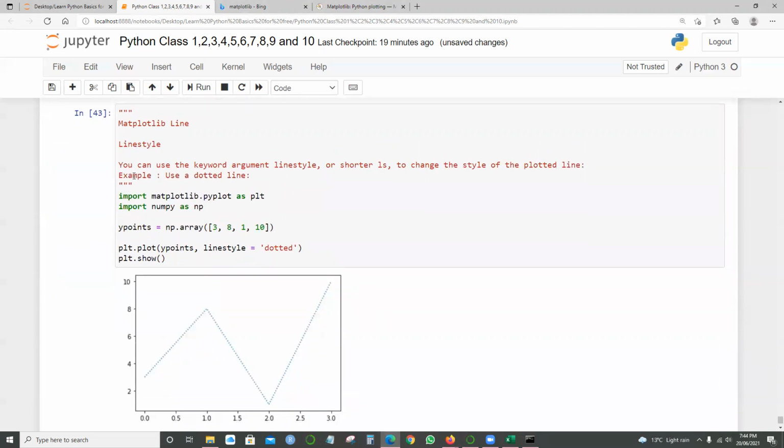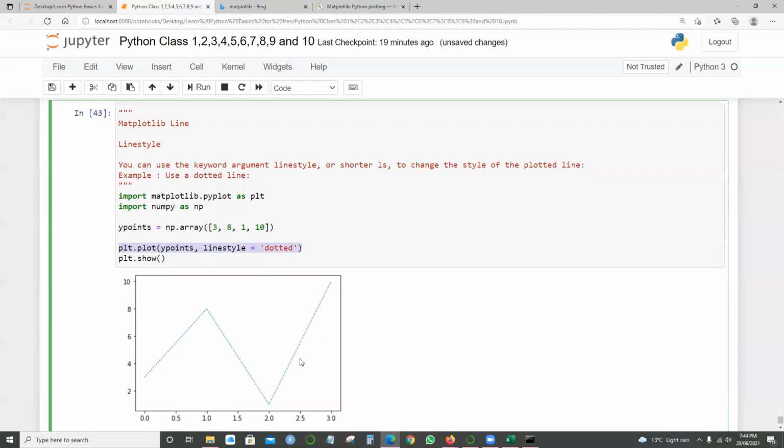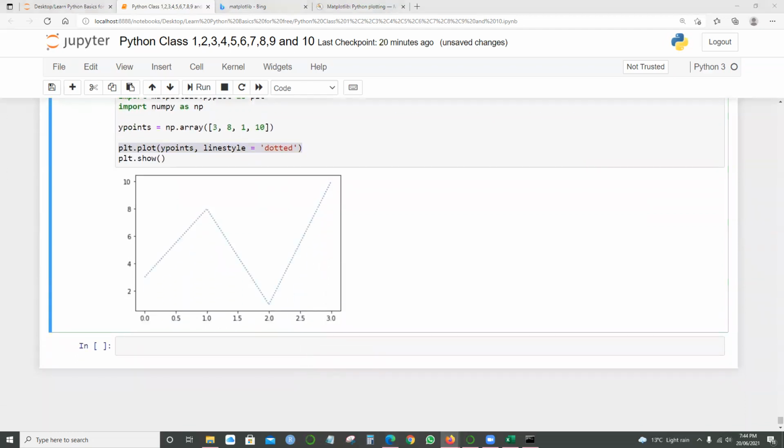What I'm denoting here is I'm defining the array and everything. So it says plt.plot(ypoints, linestyle = 'dotted'). That's how we're getting the lines over here, right? That is one of the examples. We can still have something like dashed also.